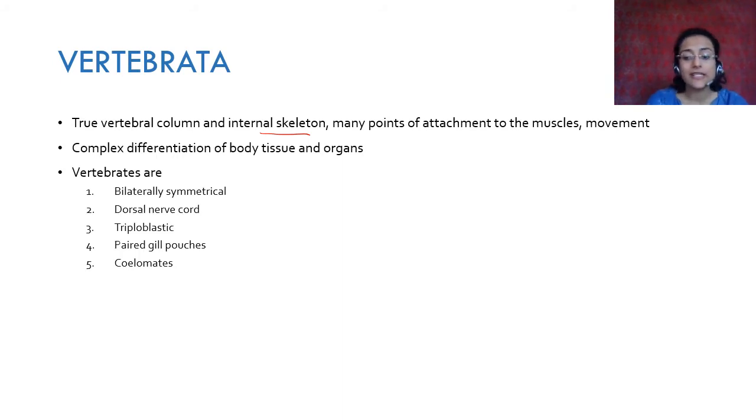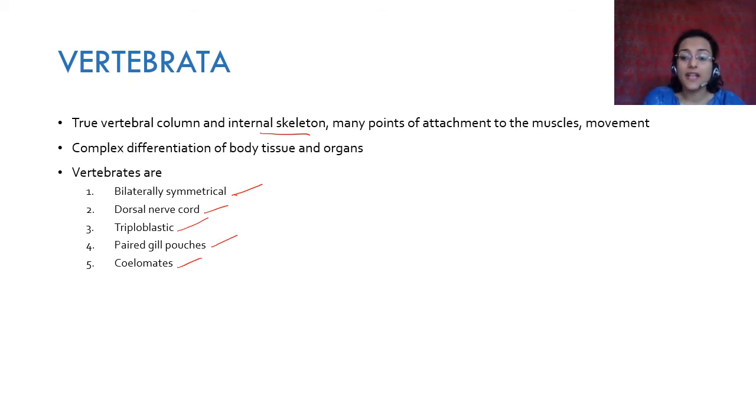Vertebrates, you have seen this in the previous video also. They're all bilaterally symmetrical. They have a dorsal nerve cord. They are triploblastic. They have paired gill pouches, and they are coelomates. Paired gill pouches, okay, fine. But they are bilaterally symmetrical. Dorsal nerve cord, triploblastic, paired gill pouches, and coelomates. Okay, you have to remember these characteristics because you can be asked a question: what are the characteristics of vertebrates, or differentiate between vertebrates and invertebrates.